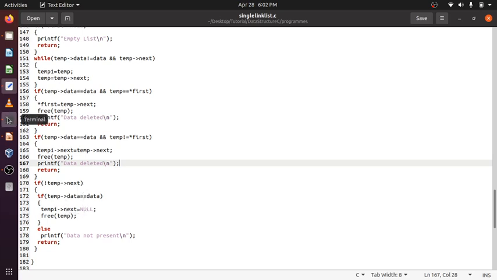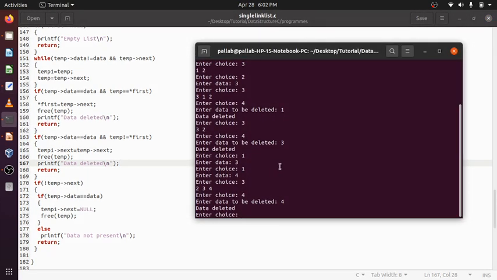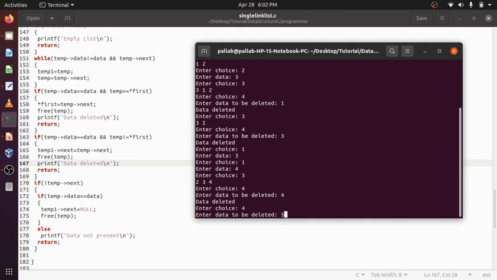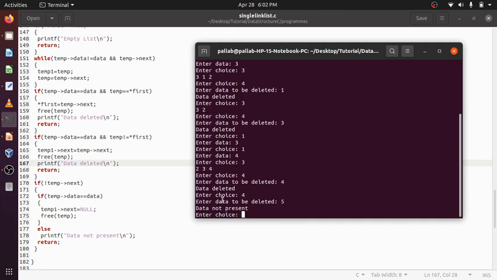Okay, now try to delete something which is not there at all. The 4 is deleted. Suppose we want to delete 5: data not present. Why? Because it went to the last node and still did not find the data. The whole linked list has been traversed, but the data is not present.